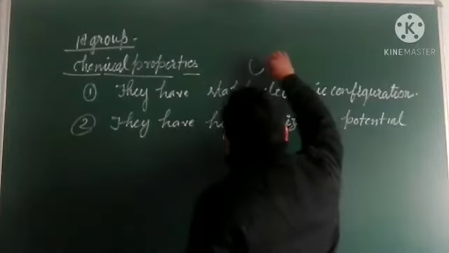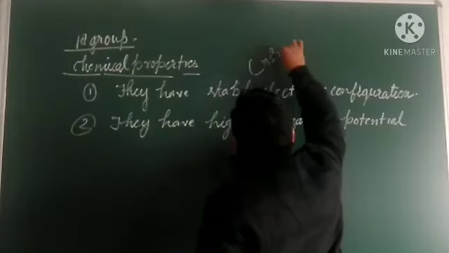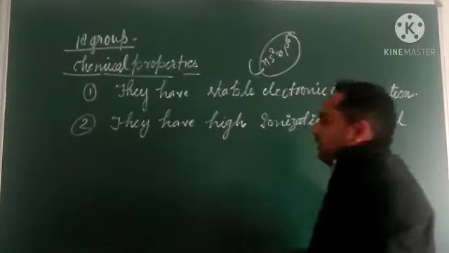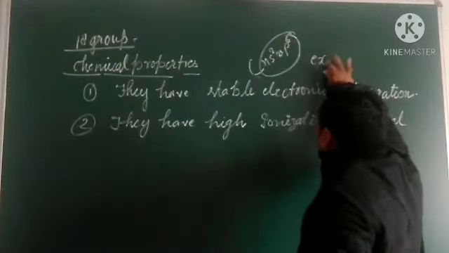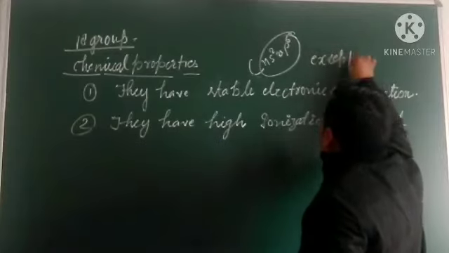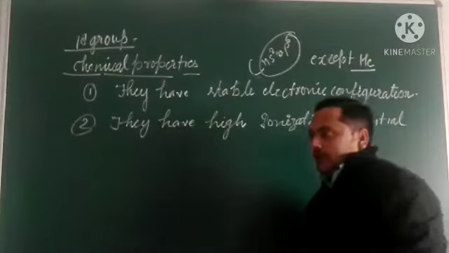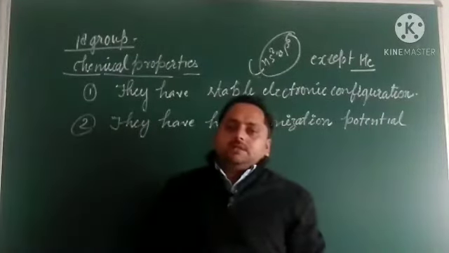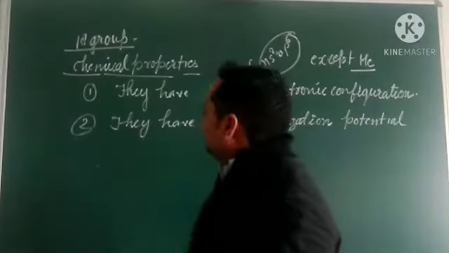Okay, about the stable configuration: that means they have filled ns2 and np6. Means in the outermost shell they have 8 electrons, except helium. So this is the main reason for their low reactivity.